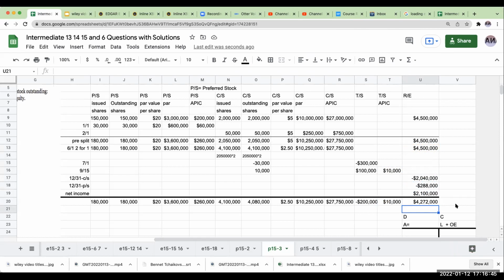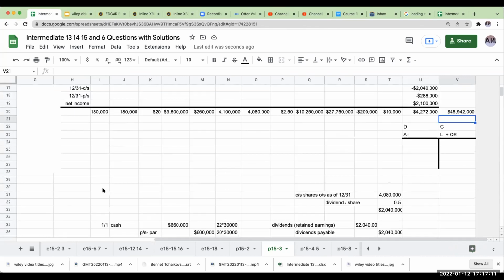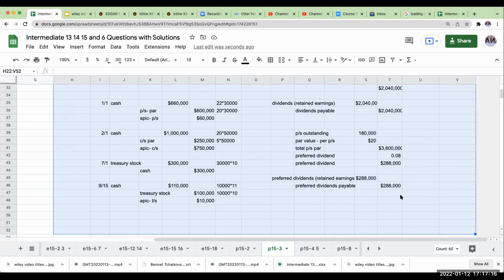So when I add up all of these amounts, the preferred stock at par, additional paid in capital preferred stock, the common stock at par, additional paid in capital common stock, less the treasury stock, plus the additional paid in capital treasury stock, plus the retained earnings, I get 45,942,000. So let's now go ahead and put this into a statement.